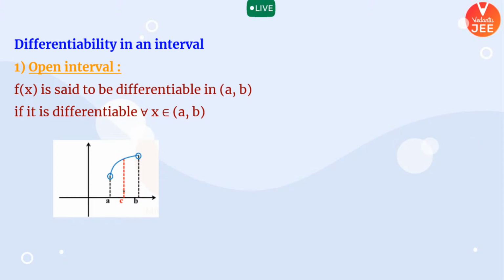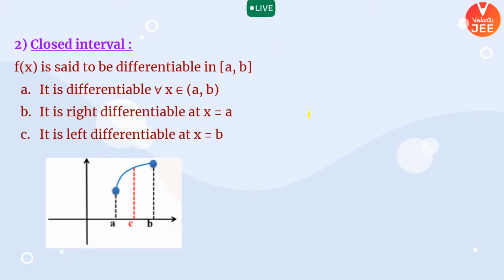Let's say somebody is asking me, check your differentiability in this following interval, open A to open B. This means that if I talk about this interval, it means every point between A and B. So if your function is differentiable at every point between A and B, we will say that our function is differentiable in open interval A, B, right? डायरेक्ट है, हर एक पॉइंट में अगर डिफरेंशिएबल हुआ तो ओपन ए और ओपन बी के बीच में डिफरेंशिएबल हो जाएगा आपका फंक्शन.